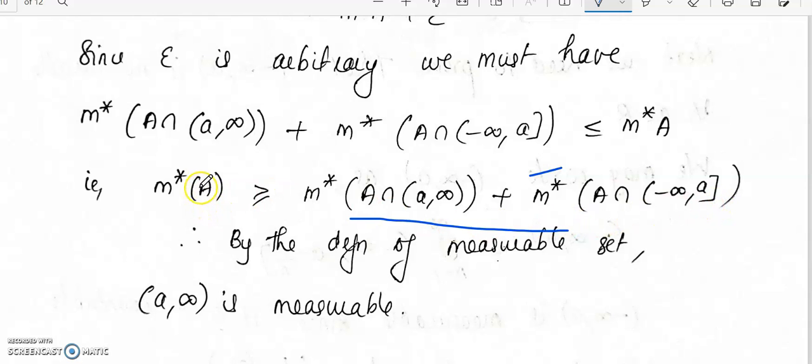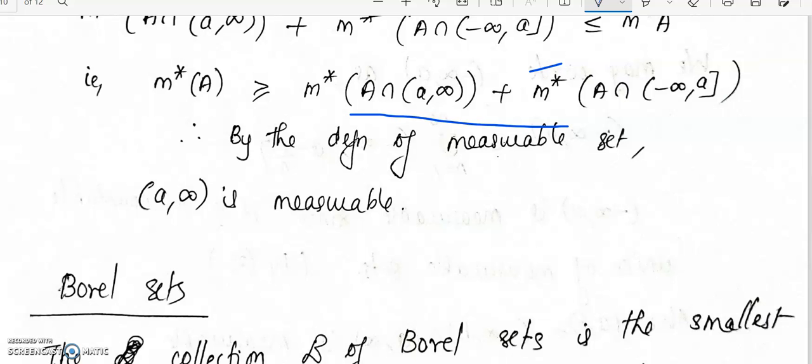This is the form of the definition of measurability that we saw at the very beginning: M star of A is greater than or equal to M star of A intersection E plus M star of A intersection E complement. So therefore you can conclude that the open interval A to infinity is measurable.